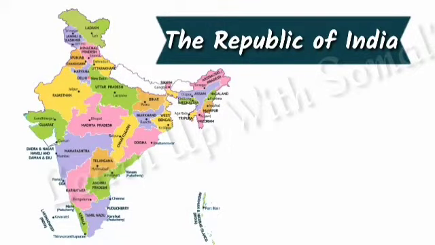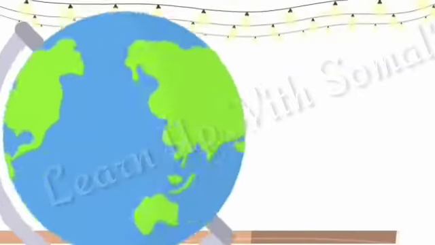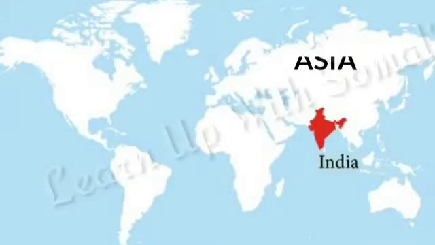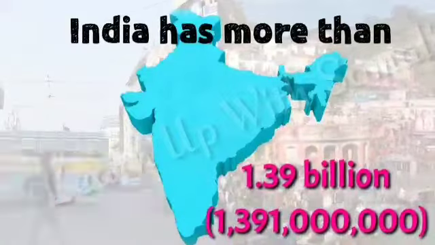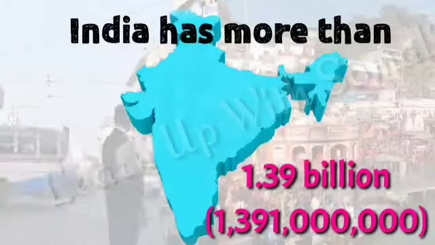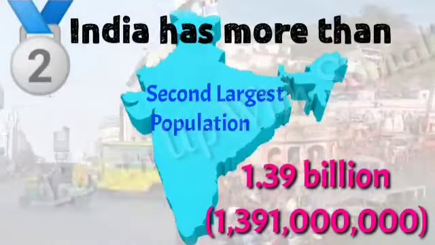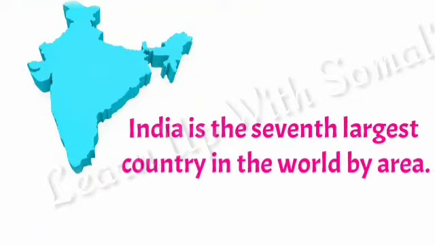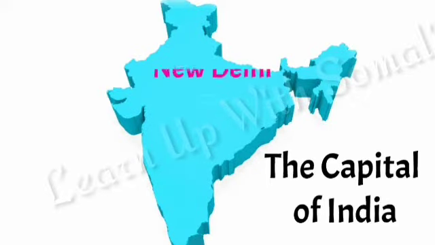The Republic of India is the official name of India, a country in Asia. It is located in South Asia. India has more than 1.39 billion people, which is the second largest population in the world. It is the seventh largest country in the world by area. The capital of India is New Delhi.